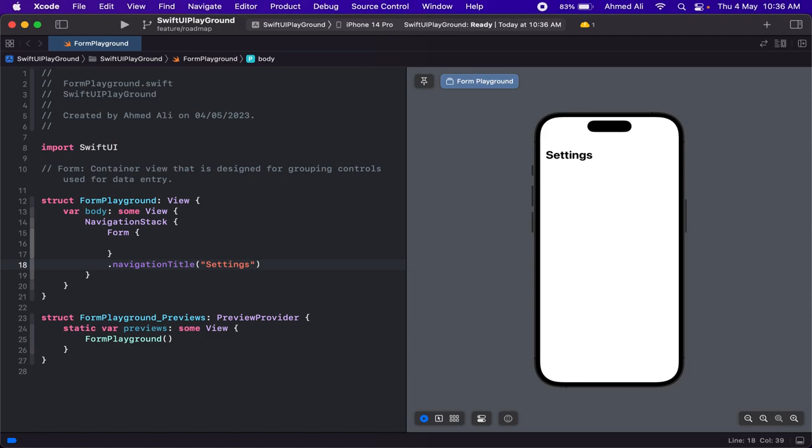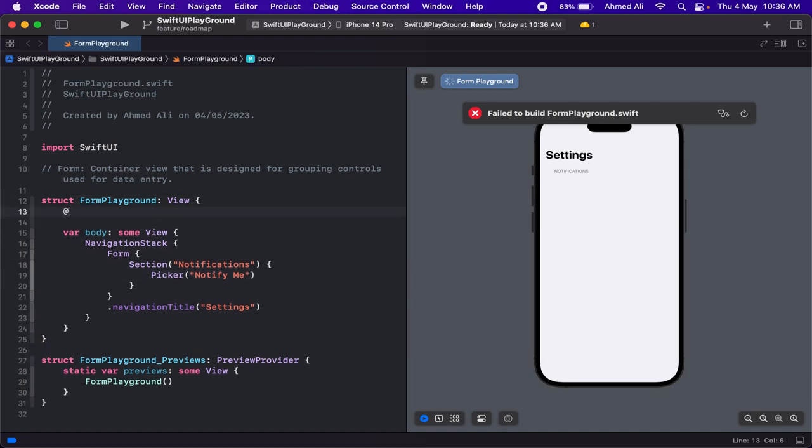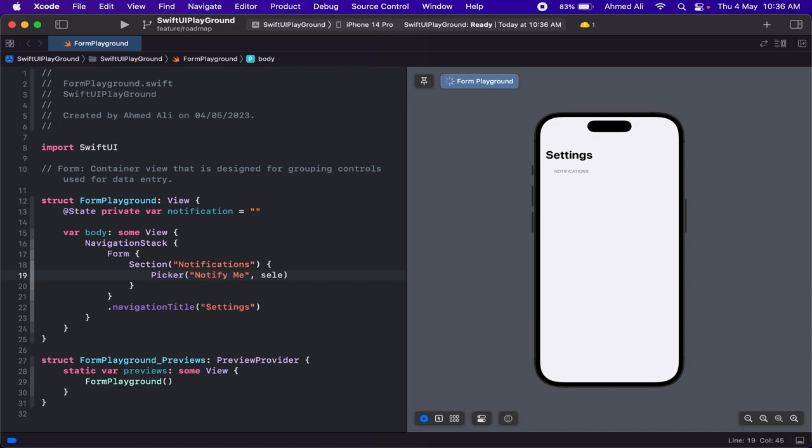So yeah, we can just start with a section in here. Let's just say maybe notifications, and then let's just write a picker that says maybe notify me, and since it's a picker, we need a state, and let's just use selection.